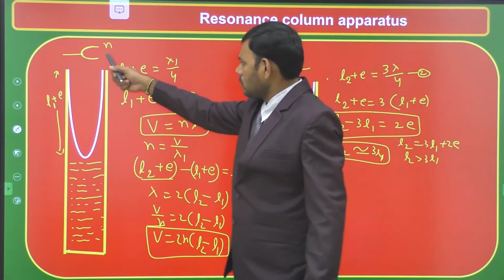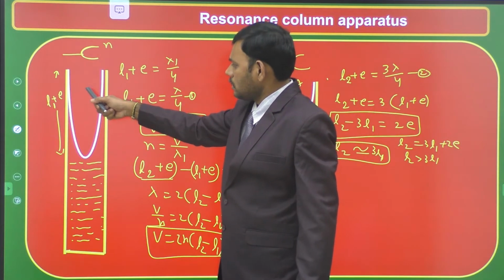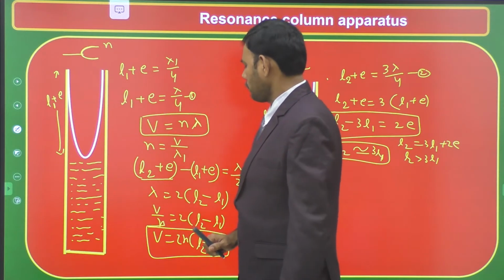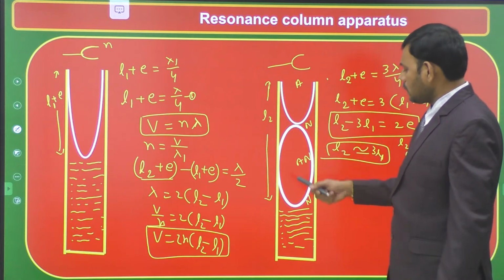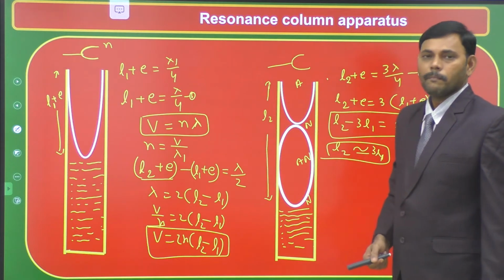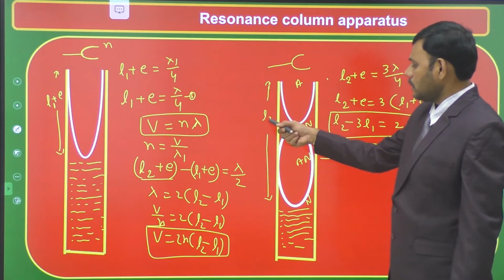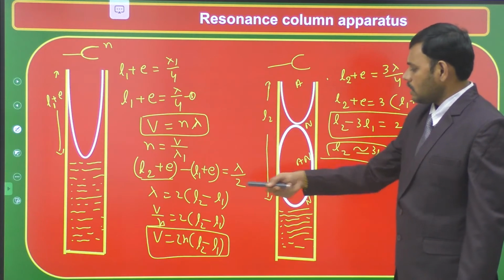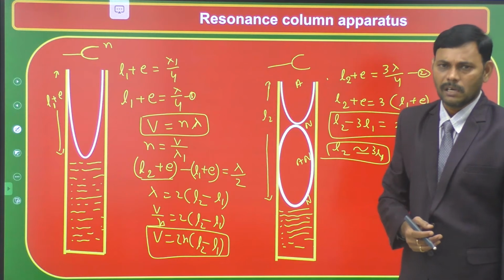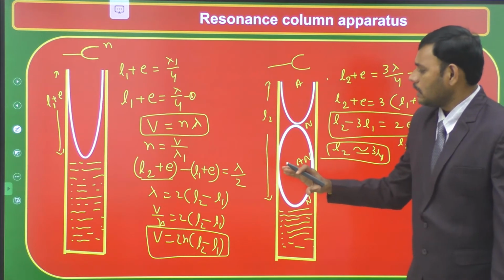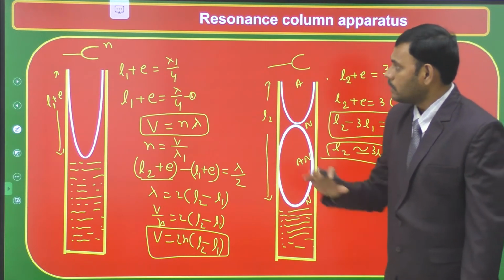The tuning fork is in resonance at length L1 the first time, and the second time, when we increase the length of the air column by reducing the water column length, the second resonating column length becomes L2. Then the velocity of sound is V equal to 2n into L2 minus L1. In this way we calculate the velocity of sound at a given temperature.